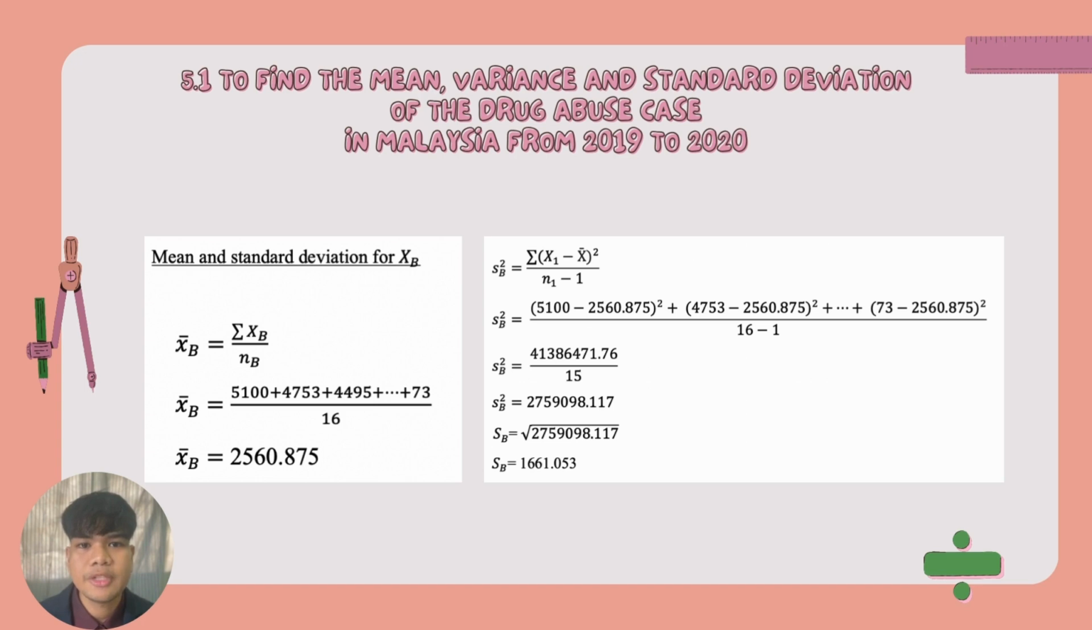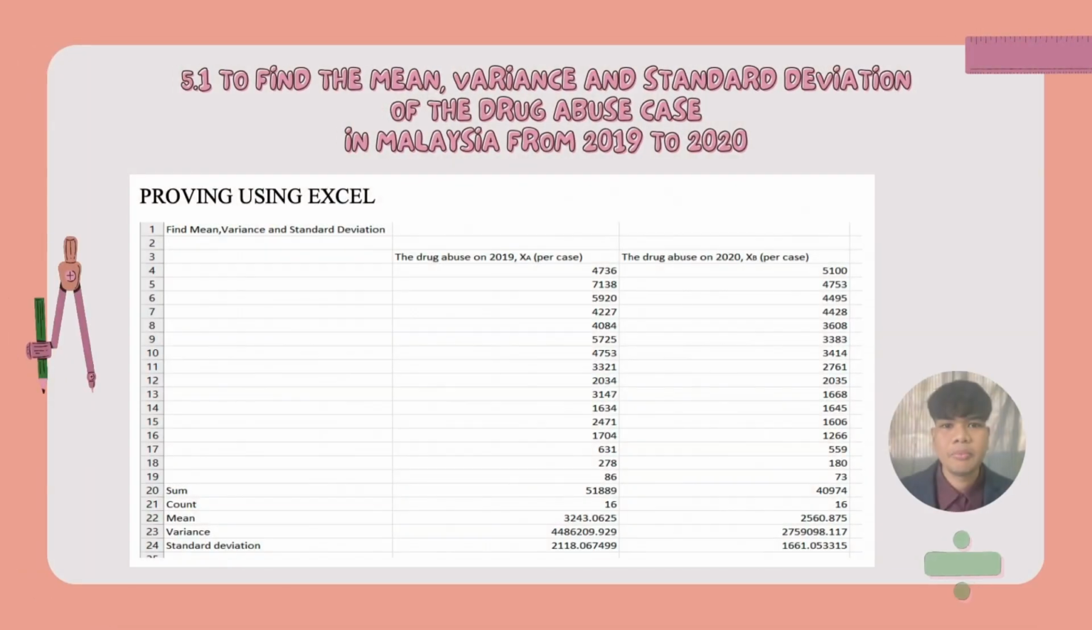And for our variance, we need to use the formula summation of X minus X bar squared over N minus 1, and we get the answer 275909.117. Then we square root the answer to get the standard deviation value, which is 1661.053. And now my friend has used Microsoft Excel to prove that our answers are accurate, and the answer there is the same as we did just now.